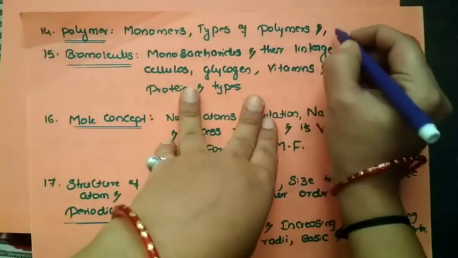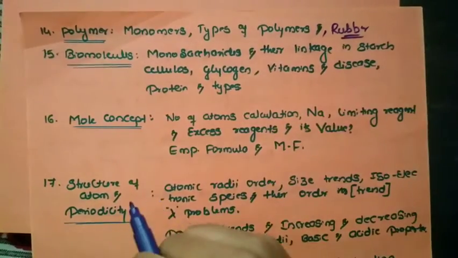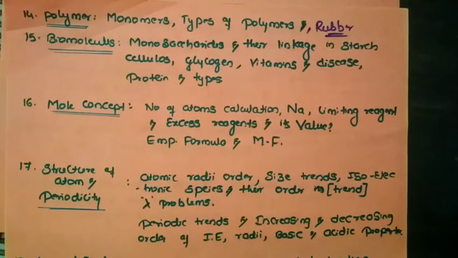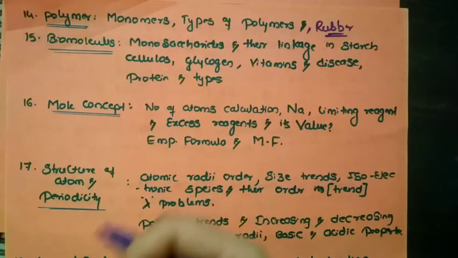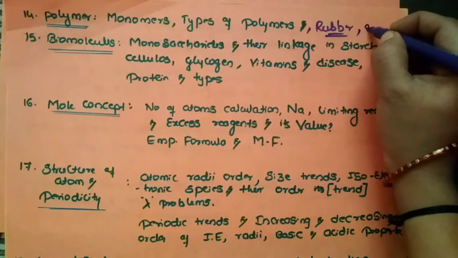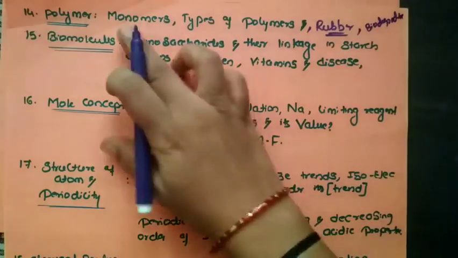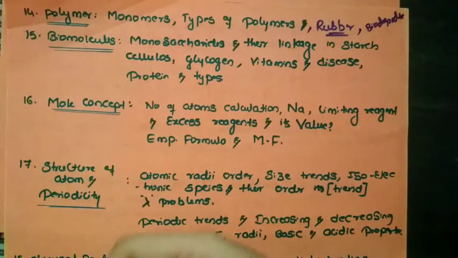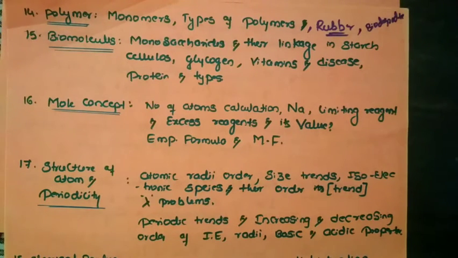One most important point is about rubber. From rubber, a question will definitely appear about Buna-S or Buna-N or natural rubber, its monomer. One more point is about biodegradable polymers. Only thing you have to remember is their monomers and the examples. About polyamide, nylon 6,6, the questions will definitely appear.